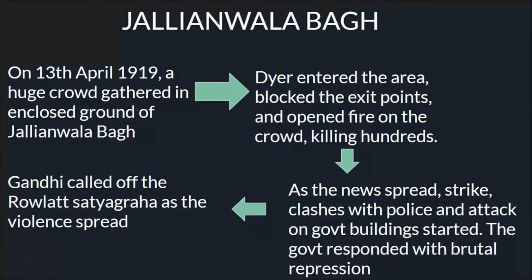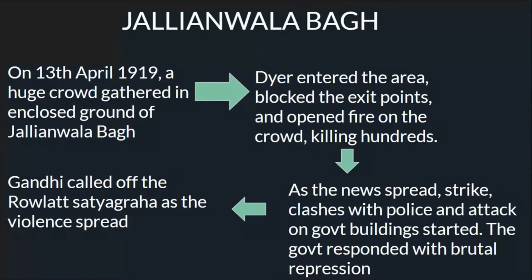Now, this General Dyer came inside the Jallianwala Bagh, closed all the entry and exit points, and started killing everyone. The walls of the Jallianwala Bagh grounds were very, very big, so no one could escape. So everyone was brutally killed. Now, as the news spread, the people started setting fire to the government buildings.